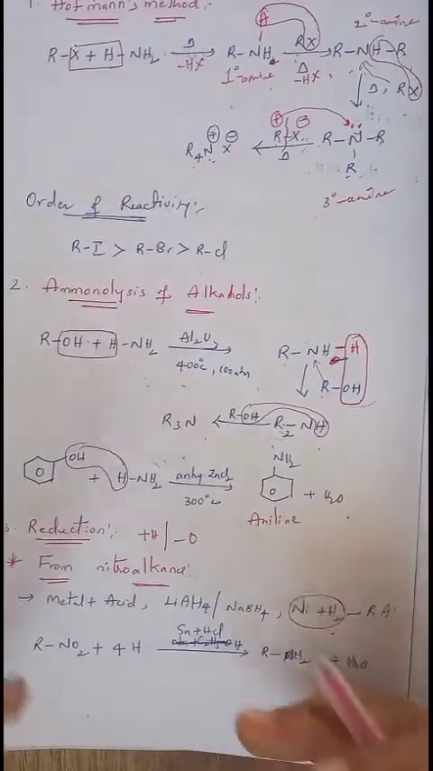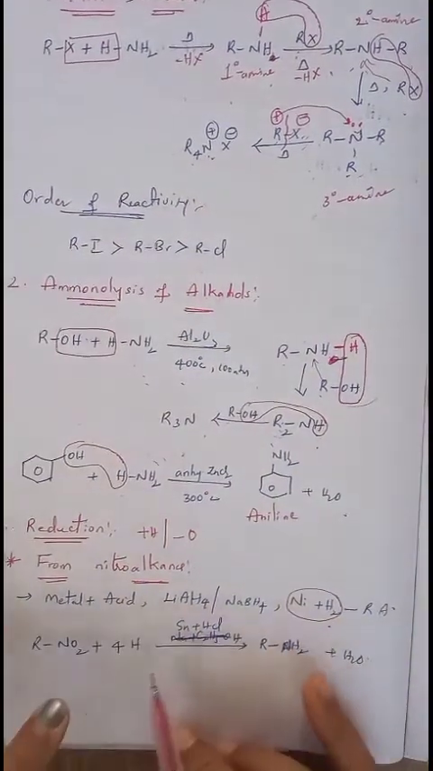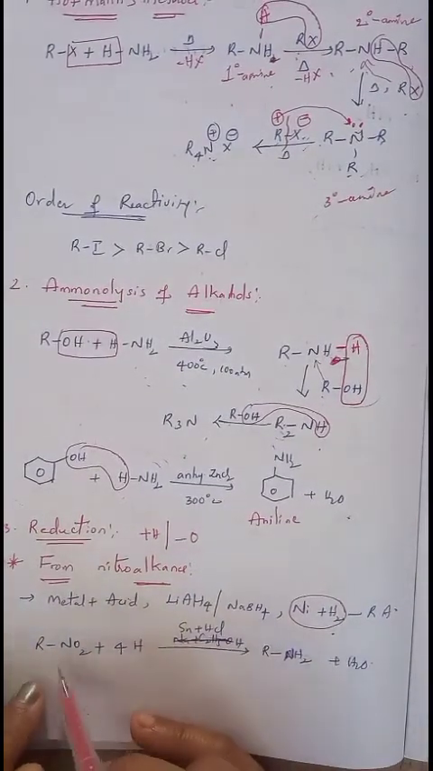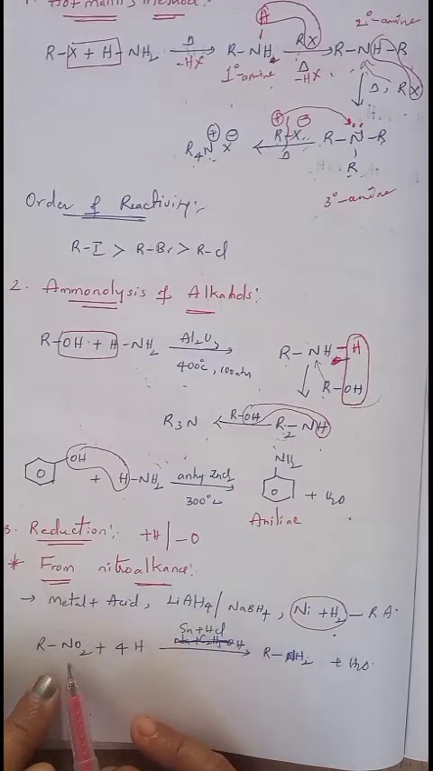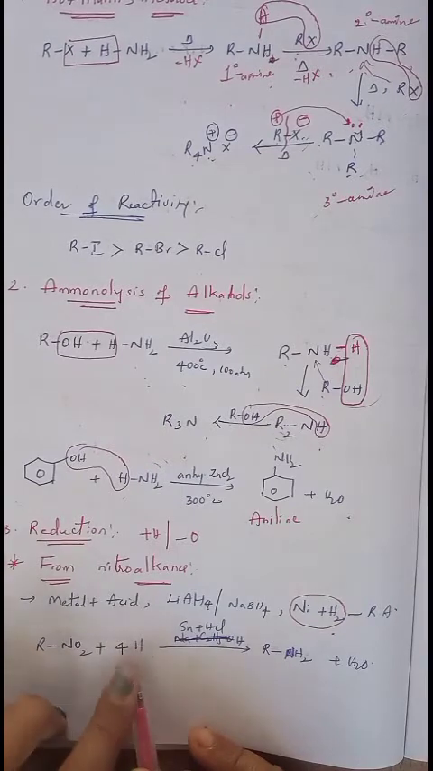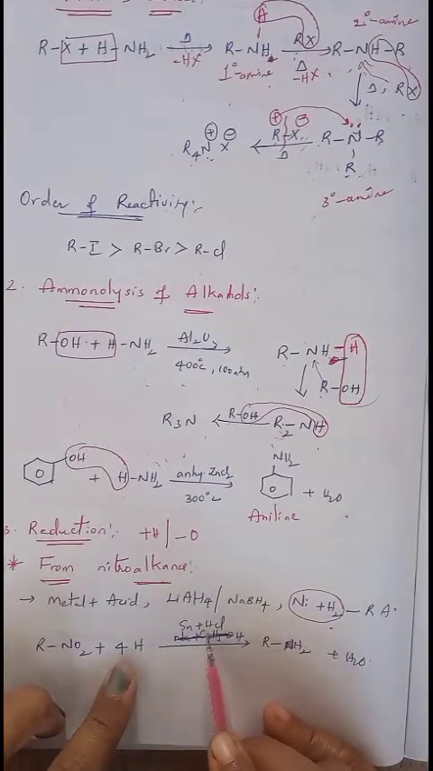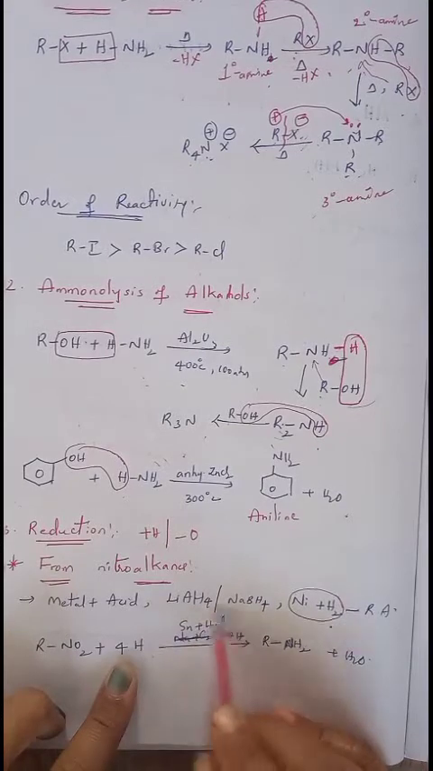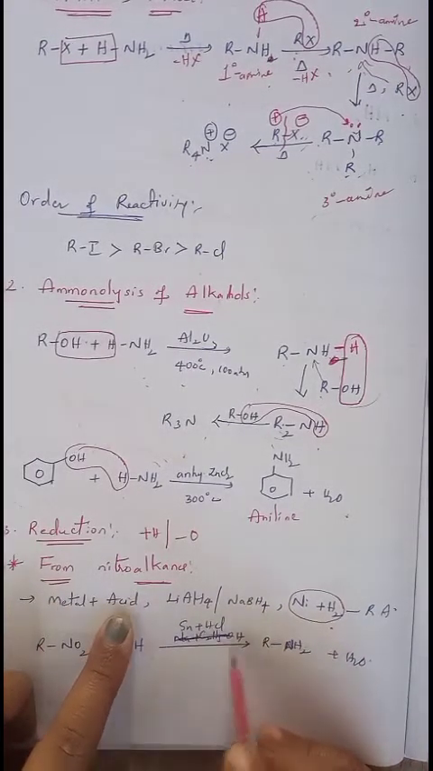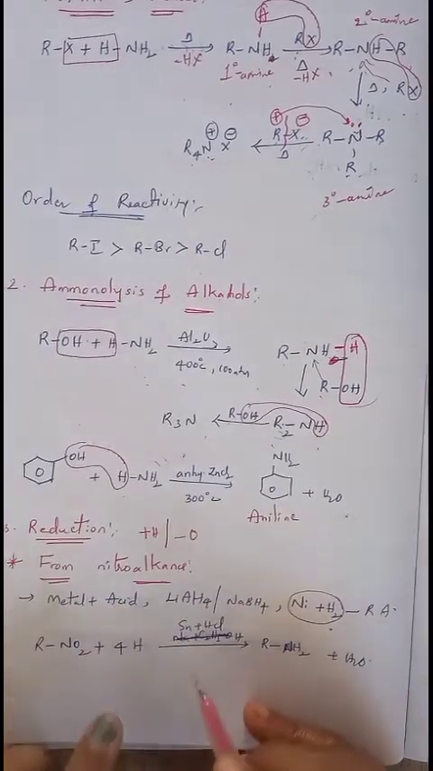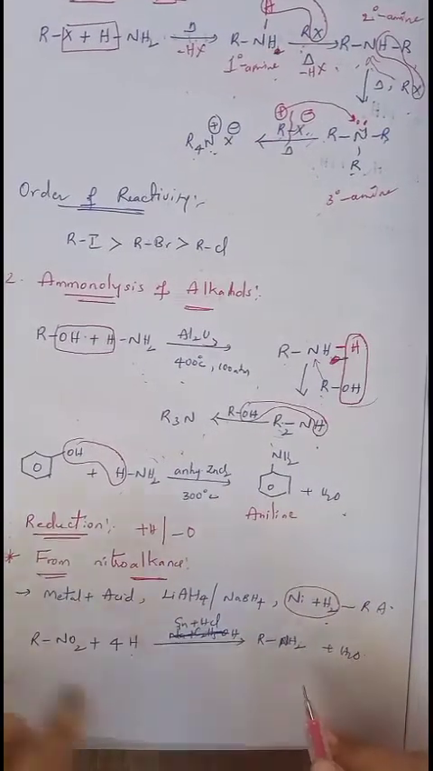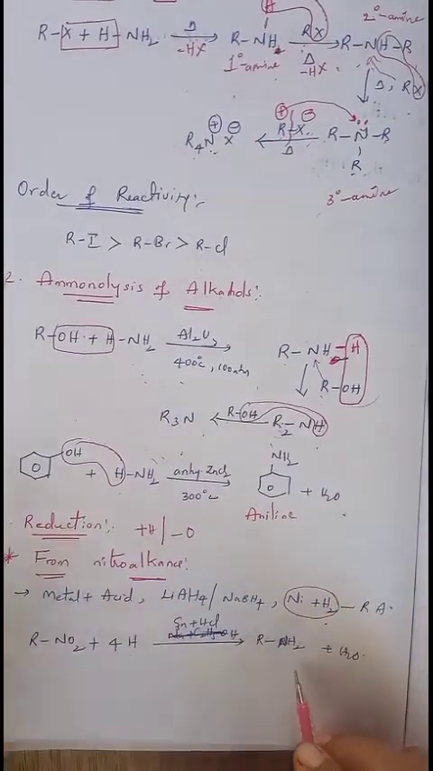Now we will see reduction reactions one by one. So the first one is from nitroalkanes. Nitroalkanes is nothing but RNO2. This is generally represented by RNO2. When these nitroalkanes undergo reduction, that is addition of hydrogen, in presence of tin and HCl. Tin and HCl is also one of the reducing agents. Tin is a metal, HCl is an acid. So this is a combination of metal plus acid. In presence of these reducing agents, hydrogen is added to the nitroalkane and it converts into the amine.